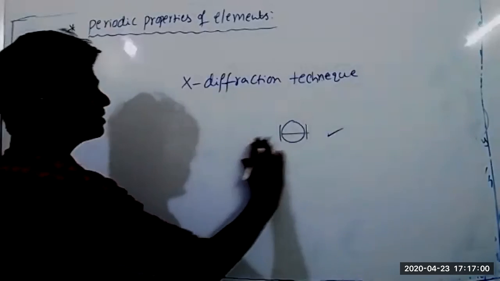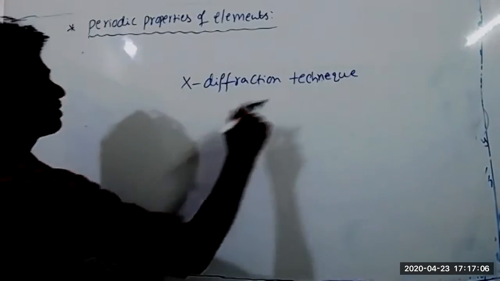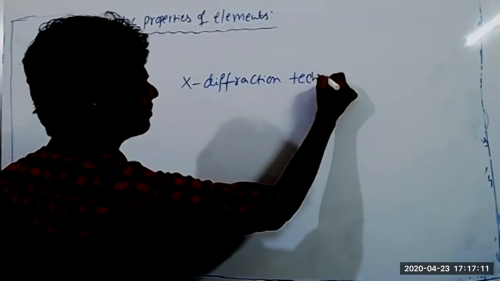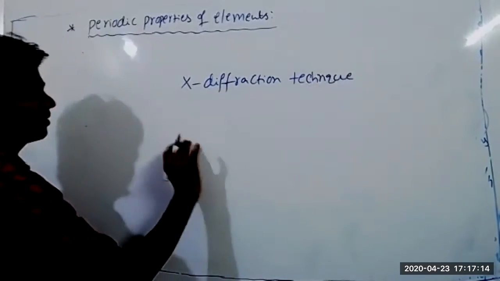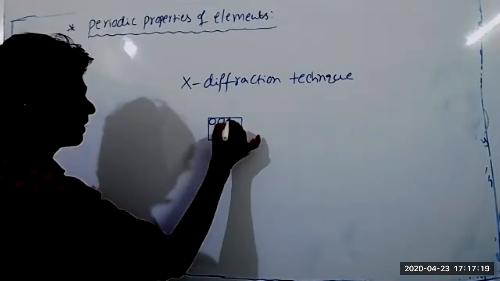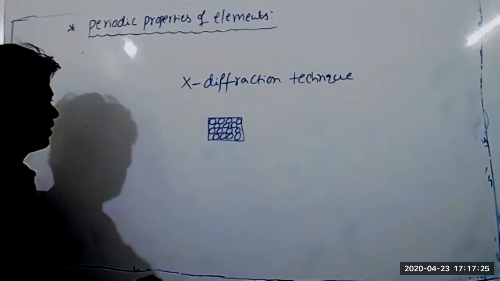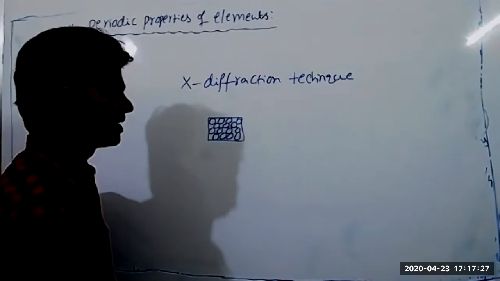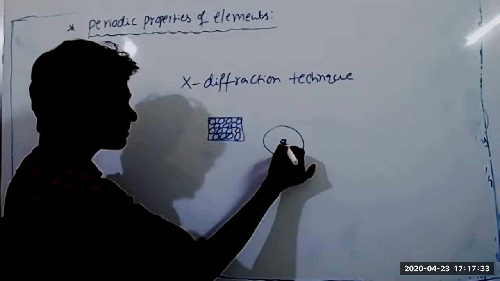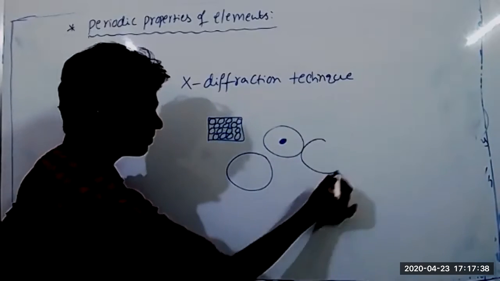X-ray diffraction technique is used. Suppose we are taking some substance. In the substance, atoms are present. When you pass X-rays, wherever the nucleus is, here a nucleus, and another atom is closer to this, or sometimes it is attached to the atom also.